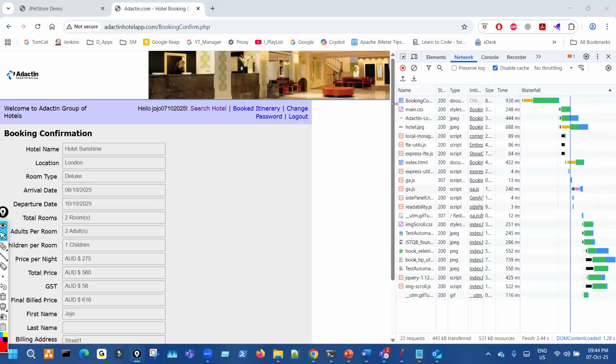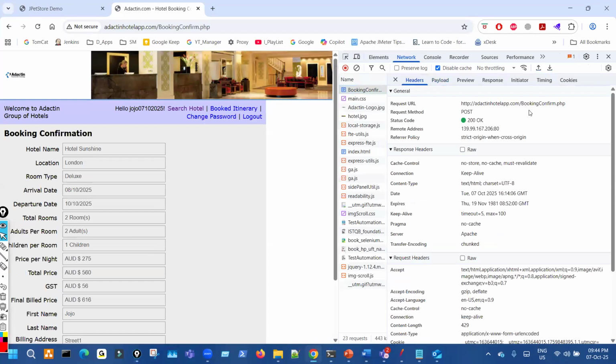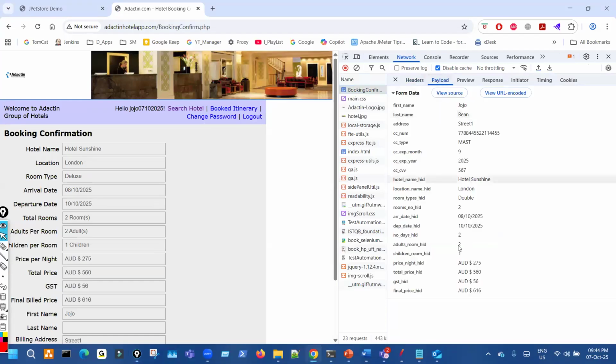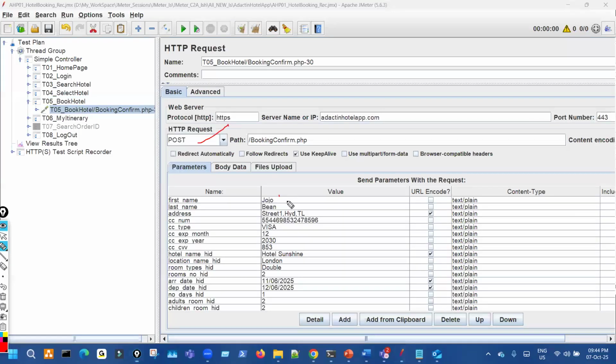So before booking, the confirmation page asks whether you are finalized or not. So this is the request. Again, a post request. Why post request? Because data was sent. Payload is going. With every request where a payload is going, it is a post. So whatever we have sent is here, and that's why you can see the request here, a post request with those inputs, the address and all those things.